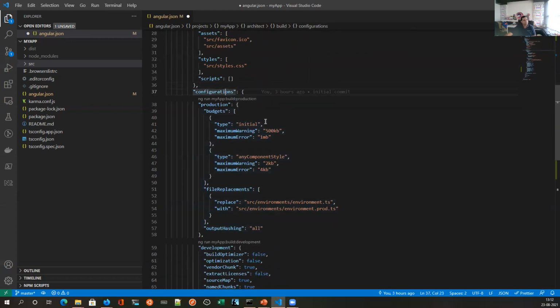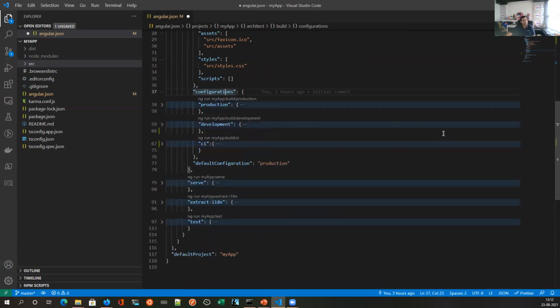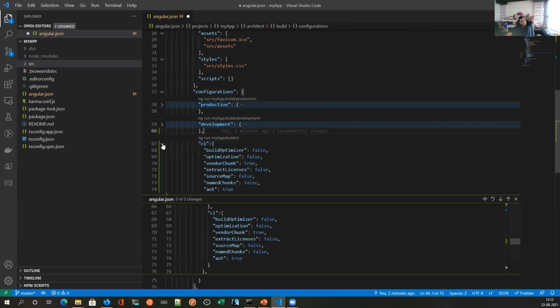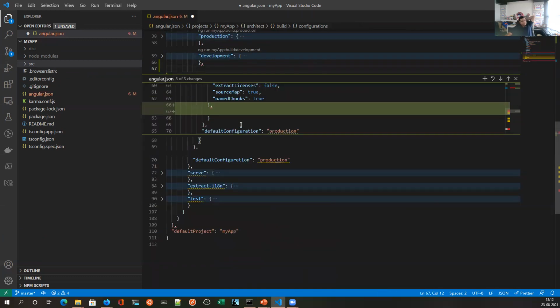Okay. So next is the configuration node. It basically tells what the possible configurations are. One is a production build, one is a development build, and another is a CI build. This CI build is something that I will expect you to create once I have explained all these things.